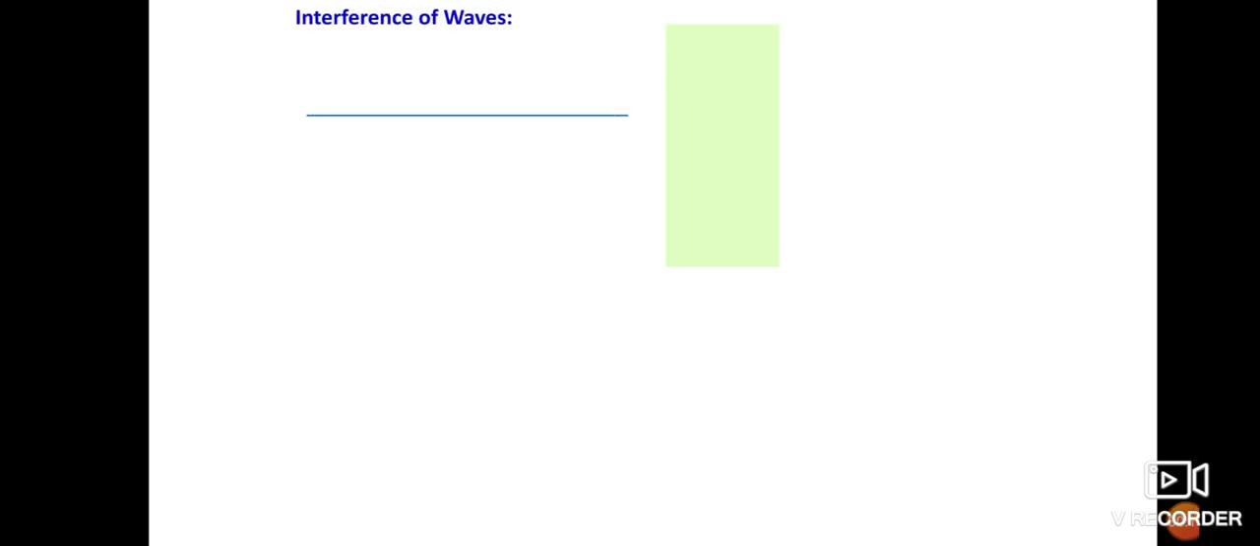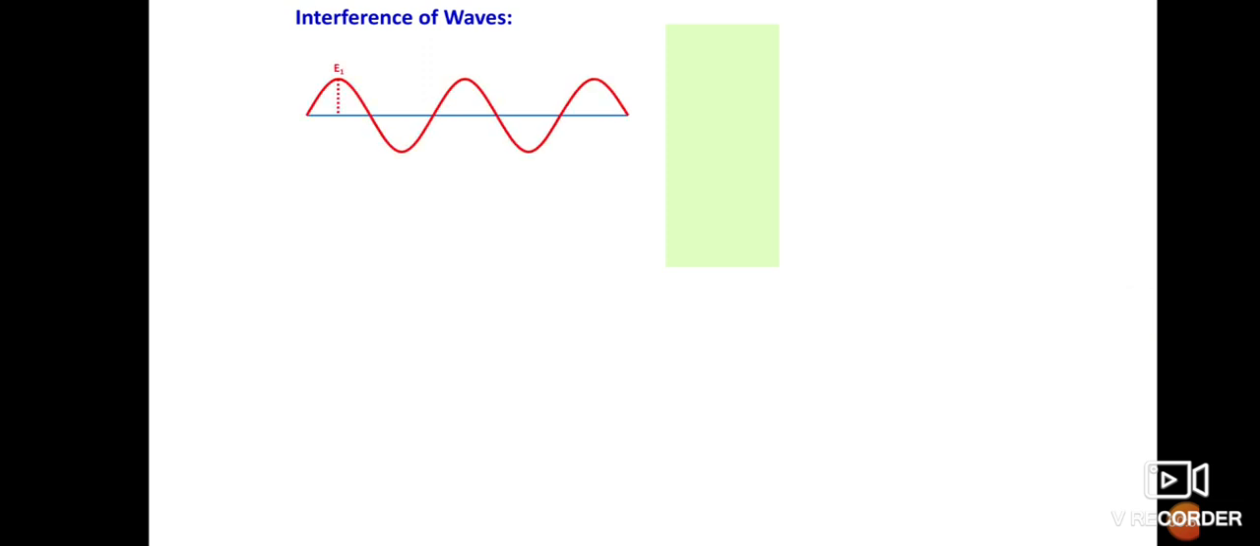Hello, good afternoon. Now we see the interference concept in presentation form. First, we know what is the definition of interference. Interference is defined as the phenomena in which two waves superimposed to form a resultant wave of a maximum, minimum, or the same amplitude. Now first we consider one reference line.